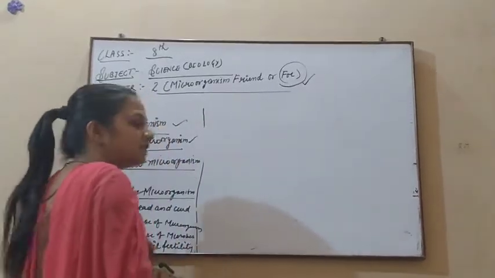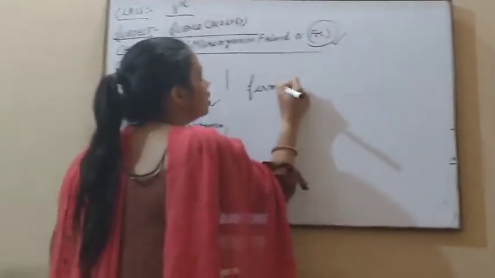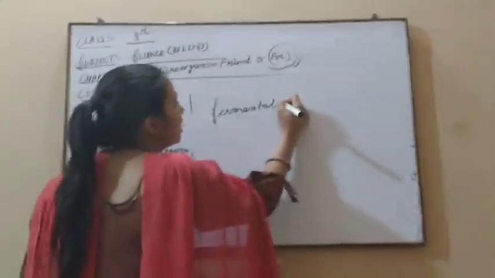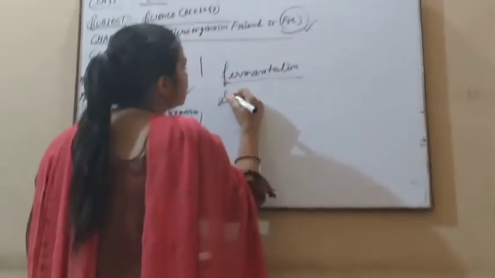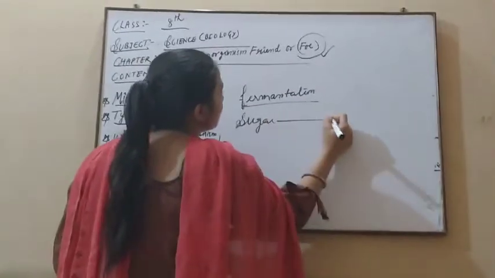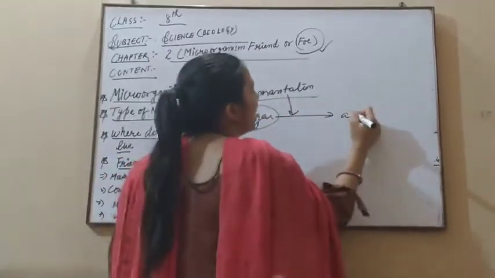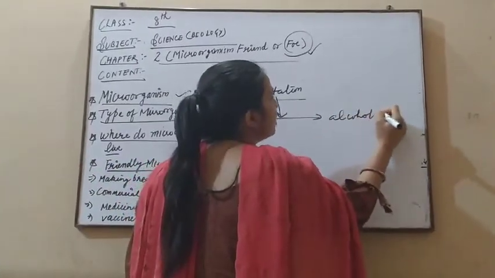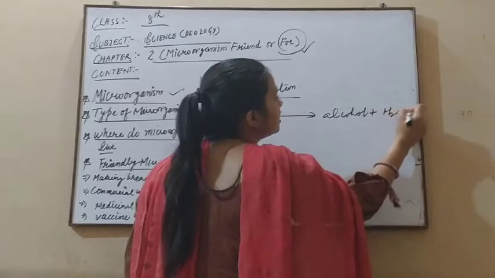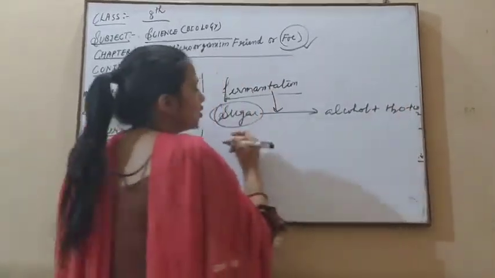Alcohol, with the help of which process is alcohol made? With the help of fermentation. Fermentation. And which fermentation occurs here? Sugar fermentation. When the sugar fermentation occurs, it changes the sugar into alcohol, and in this case what is released? Water also and carbon dioxide also.